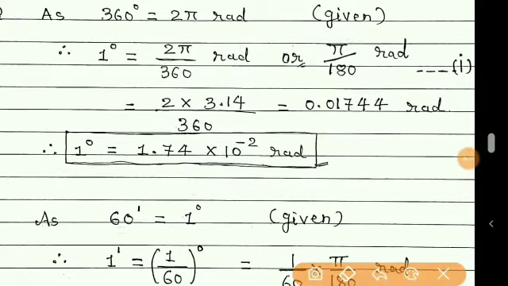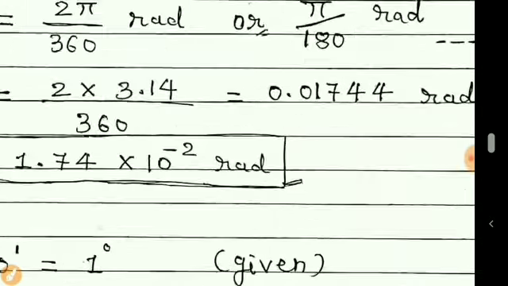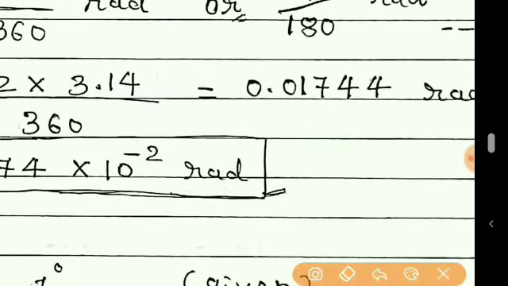Now this answer is also correct, but generally we don't show the decimal point at this place. The decimal point is generally placed after the first non-zero digit. So here also we will bring the decimal point from this place to between 1 and 7.